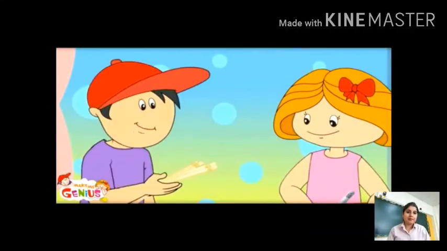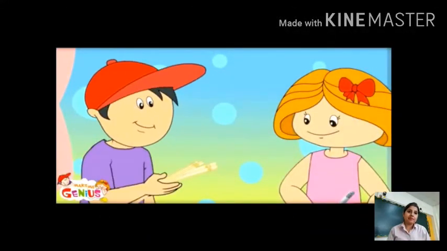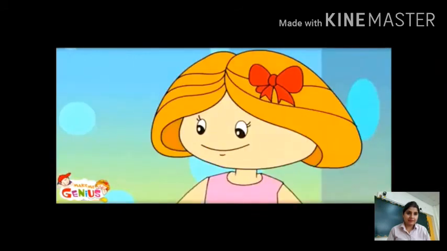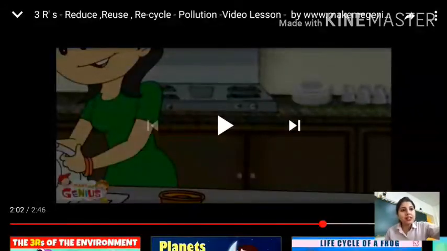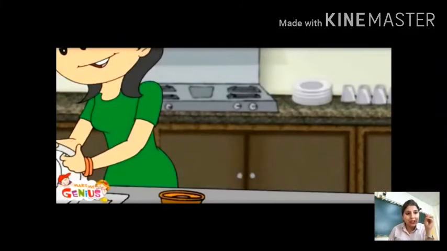Even these chopsticks come from trees. We should either use spoons or use metal chopsticks. Okay, Reduce! So you understood, we should start reducing wasting things: water, electricity, wood.